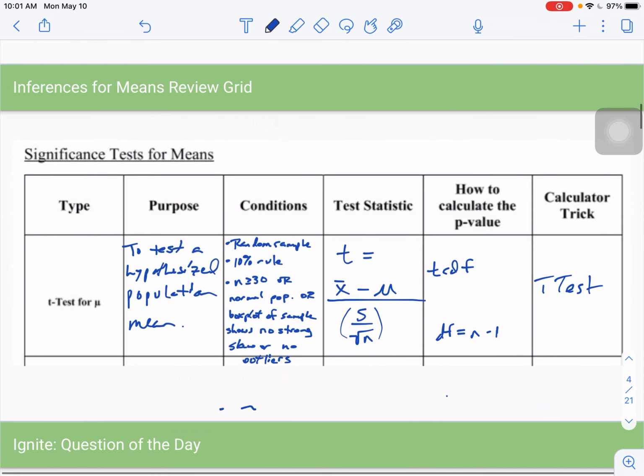Okay, so that is just, hopefully, it helps you organize some of those key features of your significance test for mu. Okay, so on to the next thing.